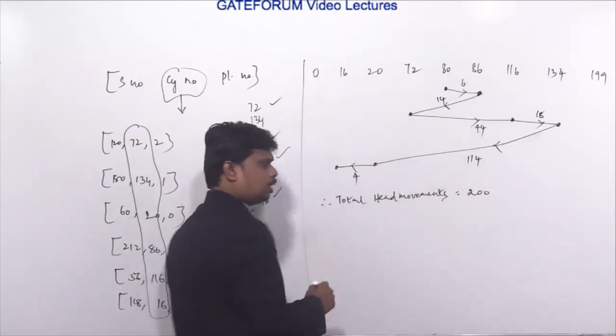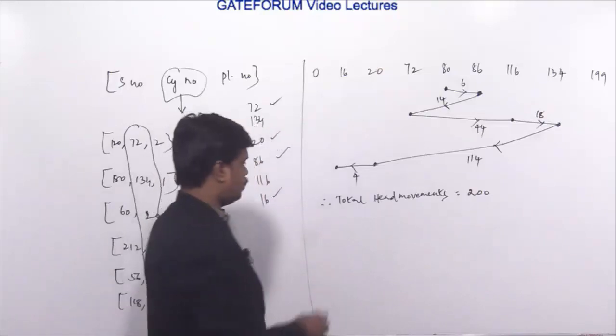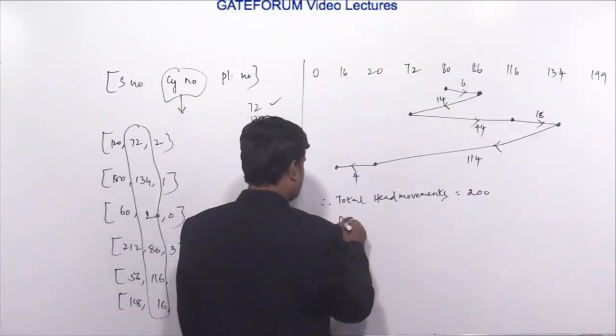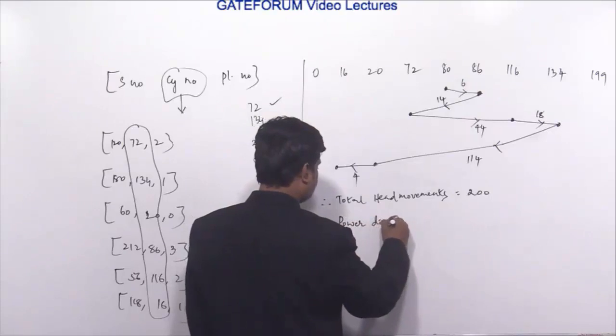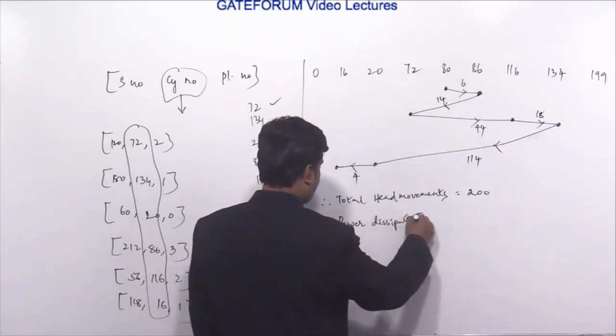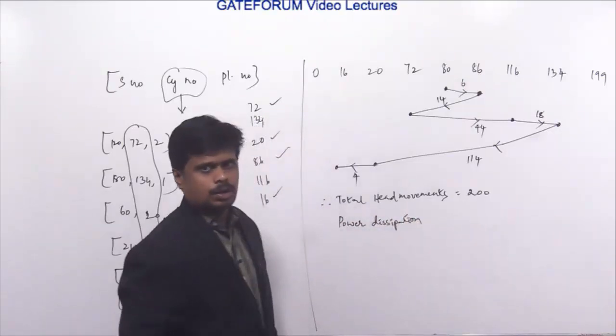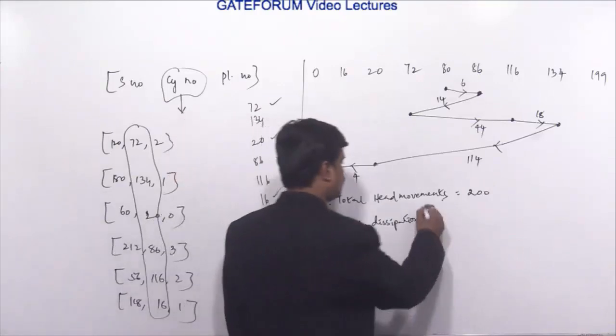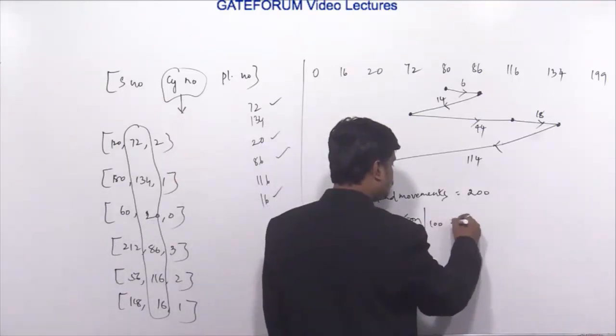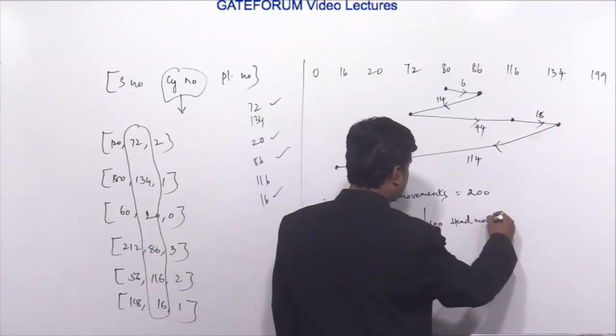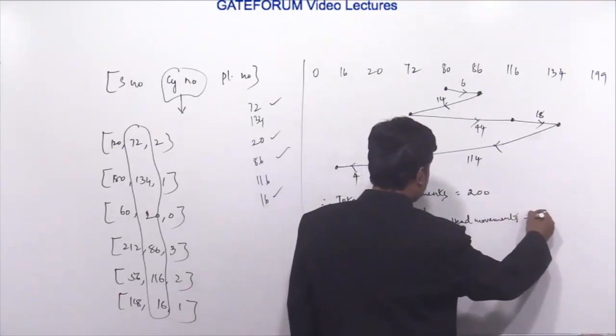And it is clearly mentioned that the power dissipation for 100 cylinders, for 100 head movements, is equal to 20 milliwatts.